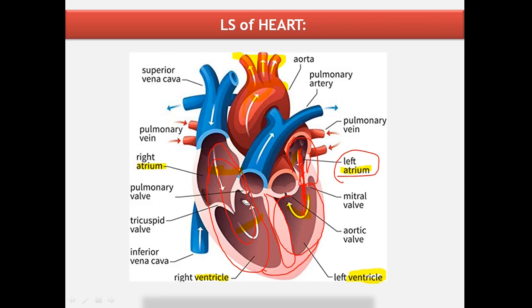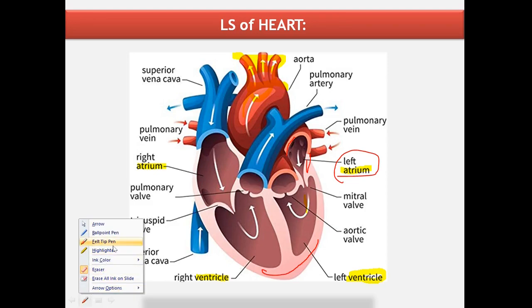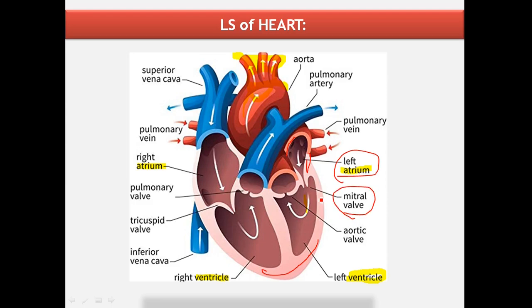A valve is present between the right atrium and right ventricle, which is called the tricuspid valve, and the valve present between the left atrium and left ventricle is called the bicuspid valve or mitral valve. A major blood vessel originates from the right ventricle, that is called the pulmonary artery. The valves present in this region of the pulmonary artery are called pulmonary valves.